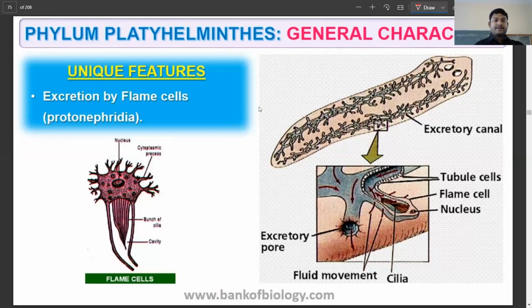Now, what about the unique feature again? Here, excretion occurs through specialized cells called the flame cells or the protonephridia. Okay, now the protonephridia or the flame cells are going to help in two things. One is the removal of all the waste materials, and also to manage the osmotic concentration, or osmoregulation. So that is going to be taken care of by the flame cells or the protonephridia. And you can see here the example of the flame cell, which is going to have the nucleus, then you have the bunch of cilia, the cavity, and the cytoplasmic processes or extensions. That is going to help in the process of excretion.